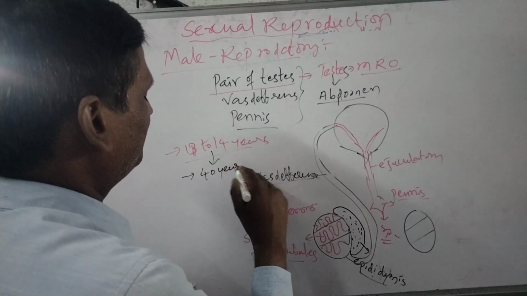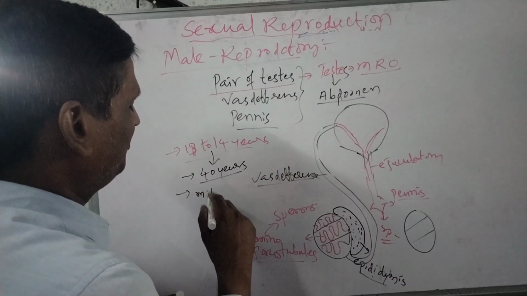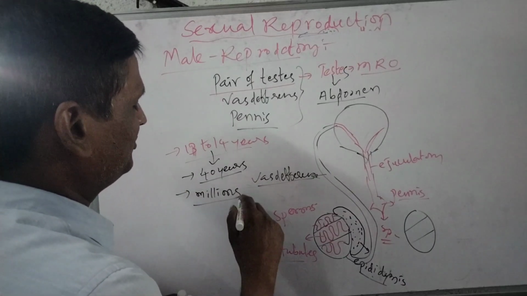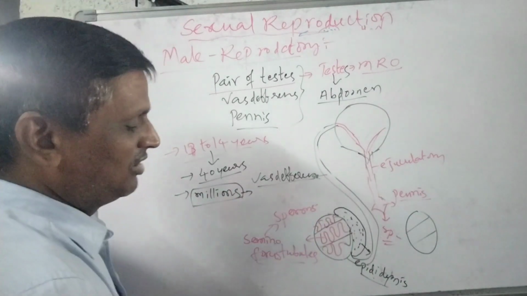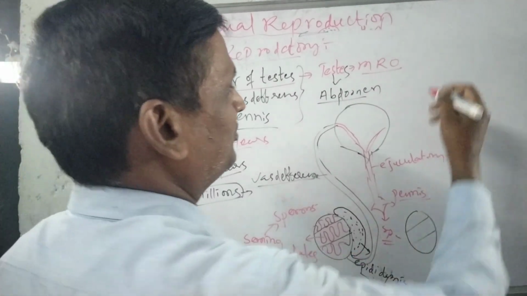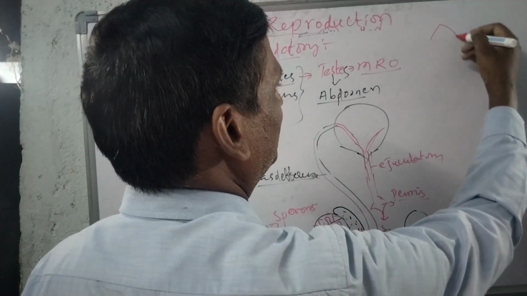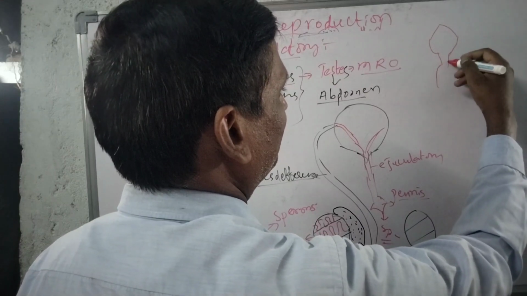That is about sperm production. Next, sperms are produced in millions. Then, if you observe the structure of this sperm, it has different parts.